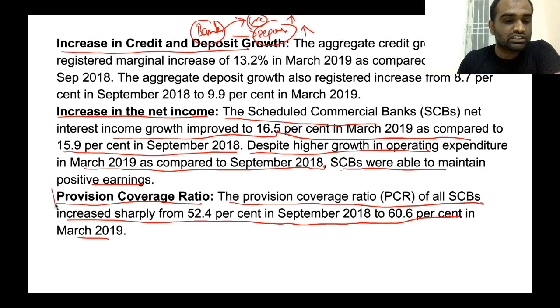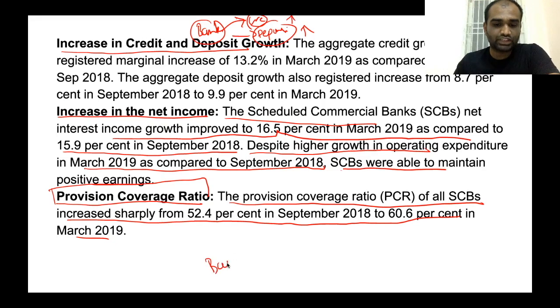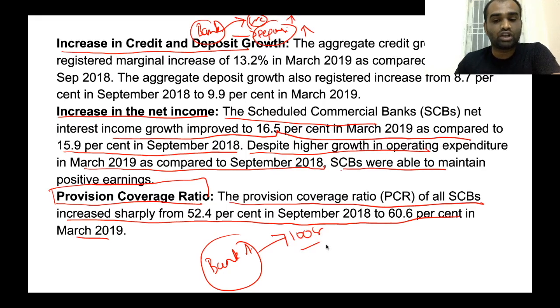Now, the next one is provision coverage ratio. Now, the provision coverage ratio for all scheduled commercial banks increased sharply from 52.4% in September 2018 to 60.6% in March 2019. Now, what is this provision coverage ratio? See, let's assume there is a bank A. Now, this bank A is giving out 100 crore worth of loan. Now, out of this 100 crore worth of loan, 50 crore worth of loan is good loans and 50 crore worth of loan is bad loans.